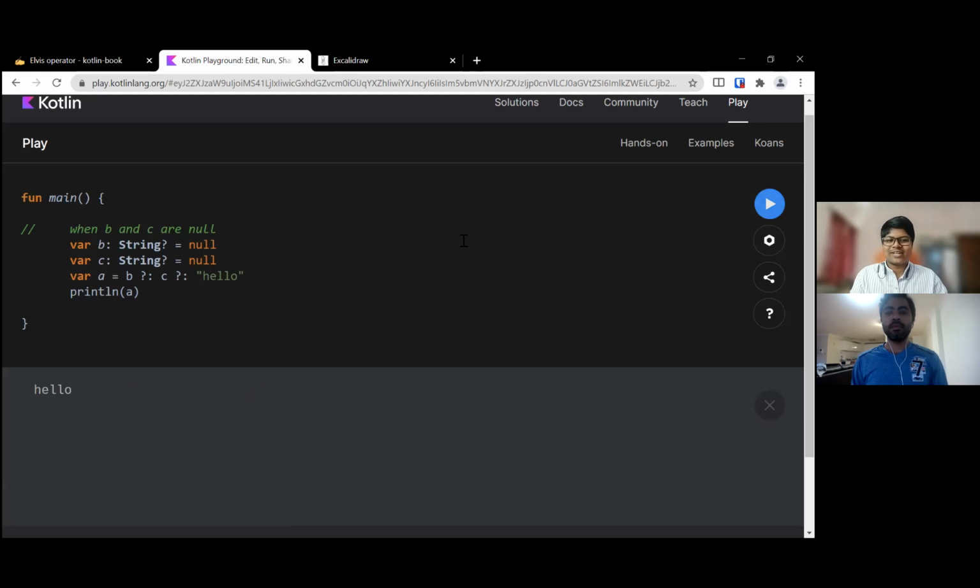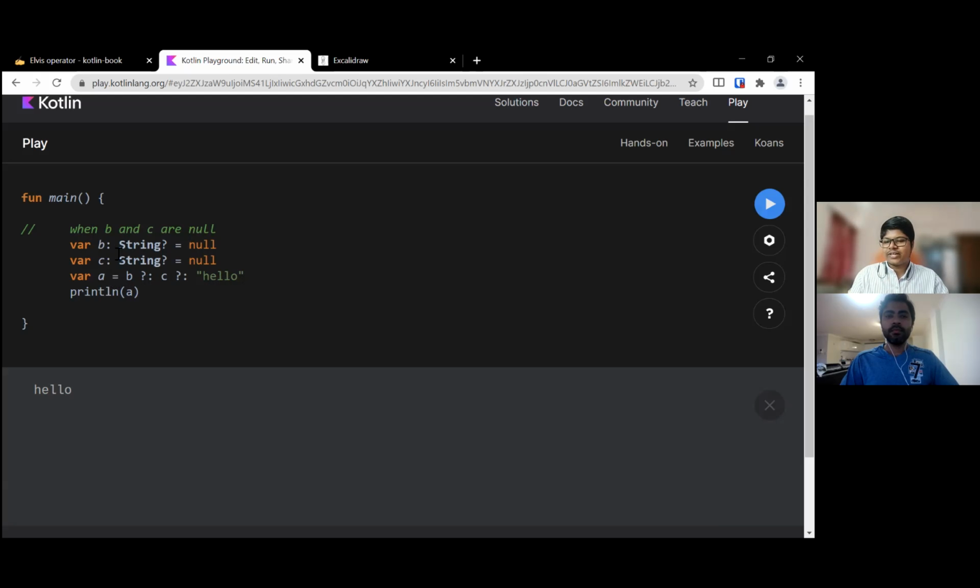Yes, so that works. So we have a chaining concept. This is a very powerful concept. Like if this is null, then go to the next, and if that is null, then go to the next, and this can be used in an interesting manner. A normal way that we would use is a lot of if else, right? We'd have to have a nested if else. Yes, so this is much more readable and easier to read. Yes, definitely.